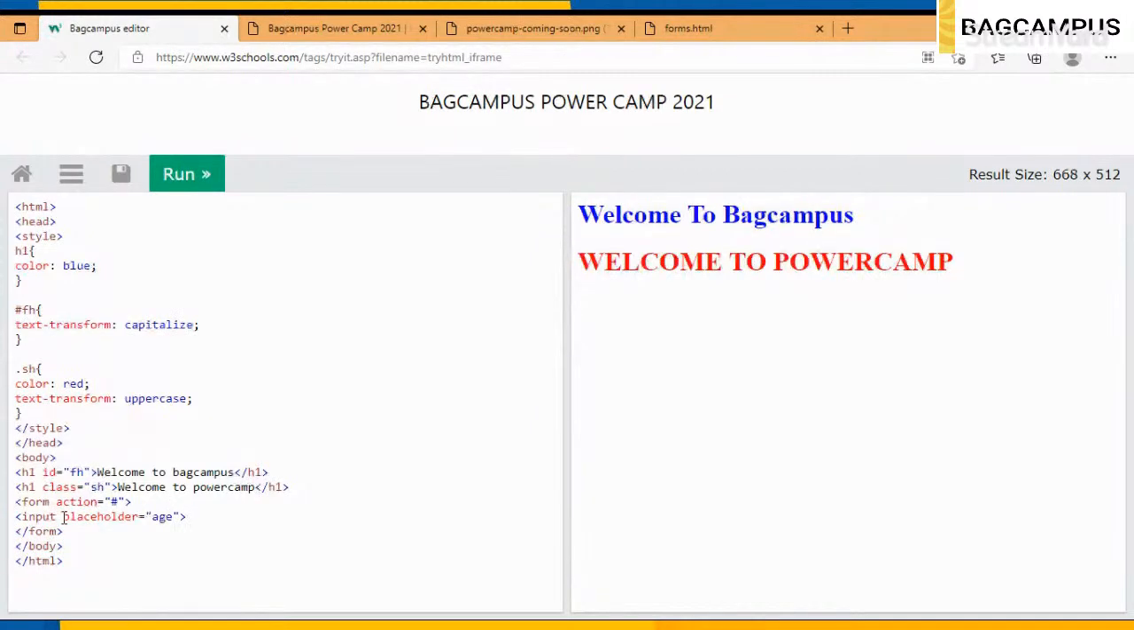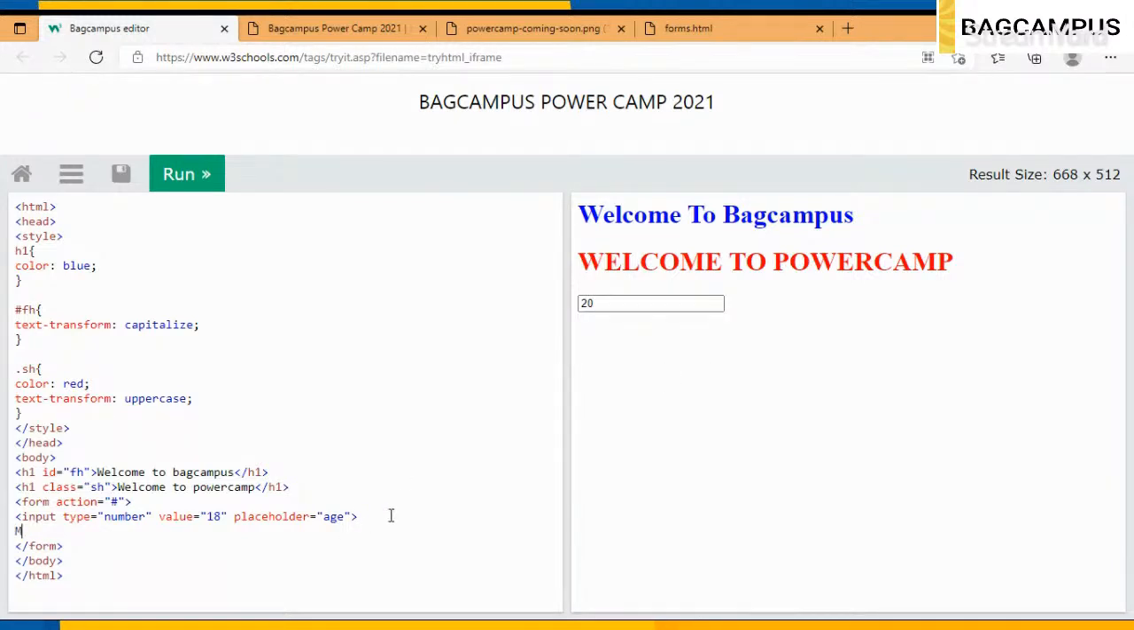I will also use something like type equal to number, because age is always a number. Then I'm going to use a value attribute which I want should be 80, and let's run. This is how it works. 18, 20.